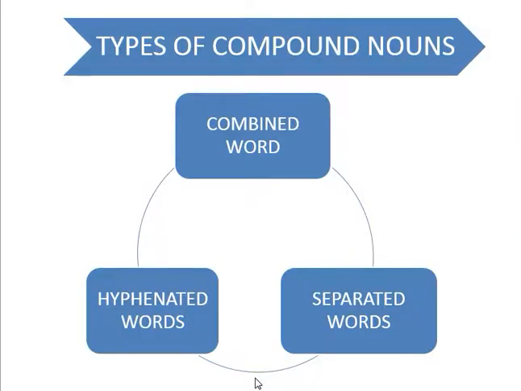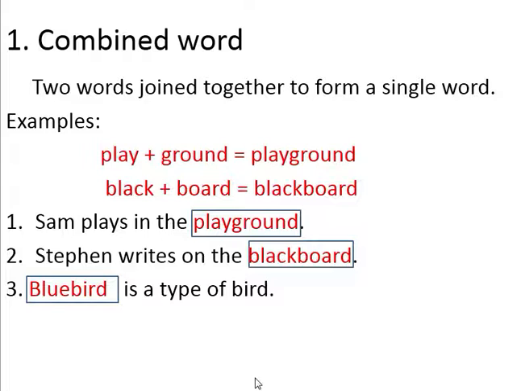Types of compound nouns. Compound nouns have three basic types: combined words, separated words, hyphenated words. Now let's understand each of them in detail. First one is combined nouns. Two words joined together to form a single word.